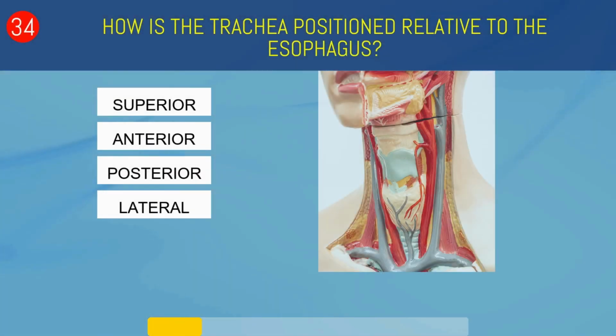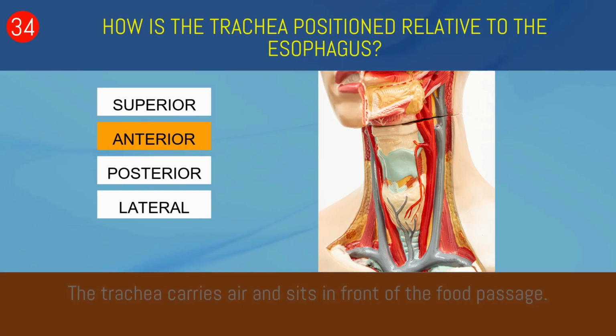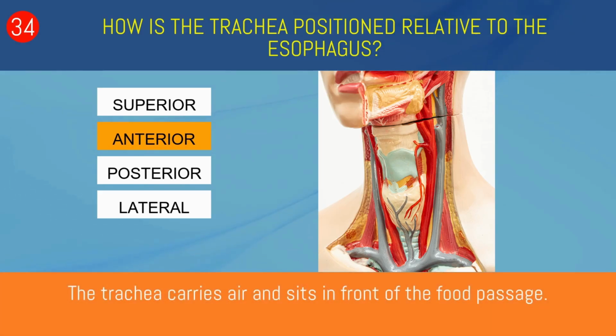How is the trachea positioned relative to the esophagus? Superior, anterior, posterior, or lateral? Anterior. The trachea carries air and sits in front of the food passage.